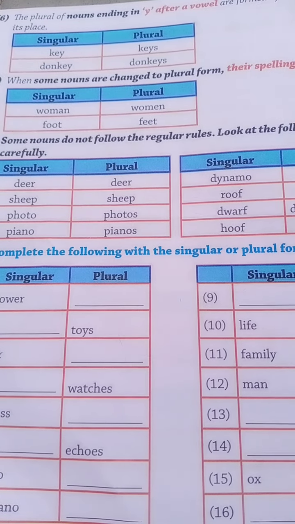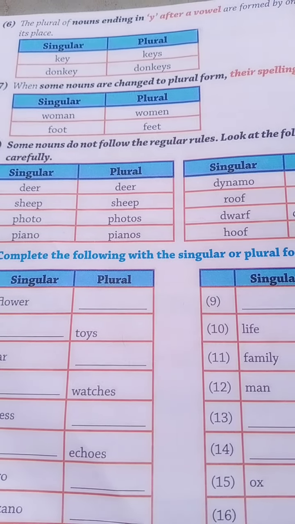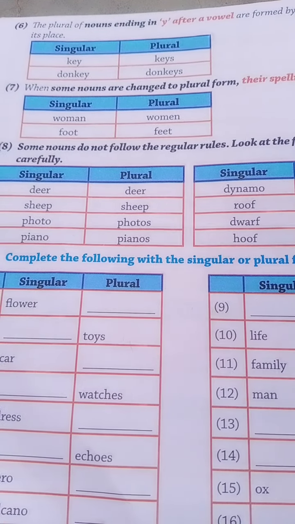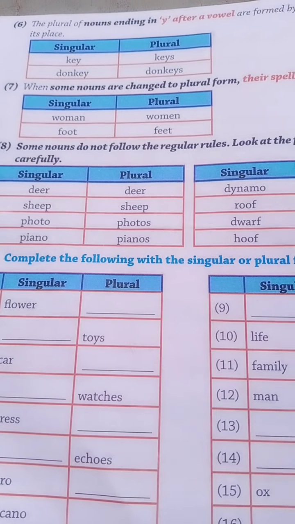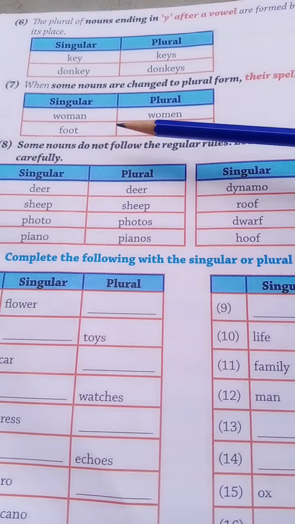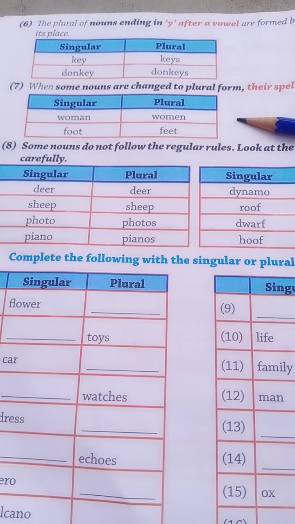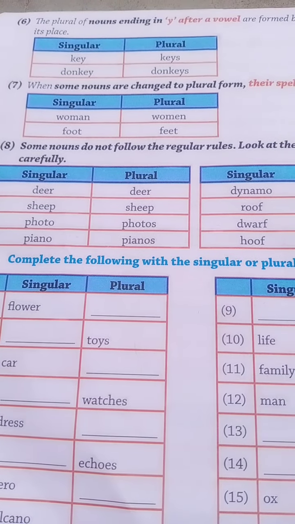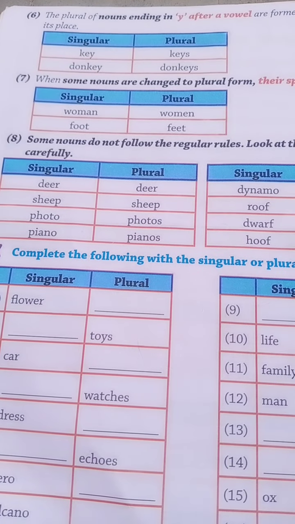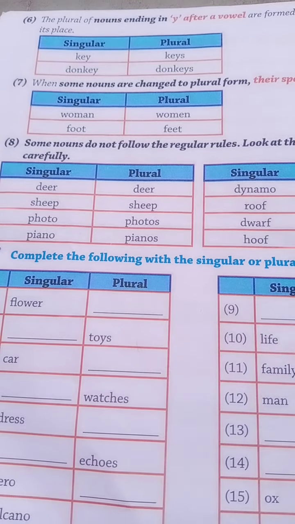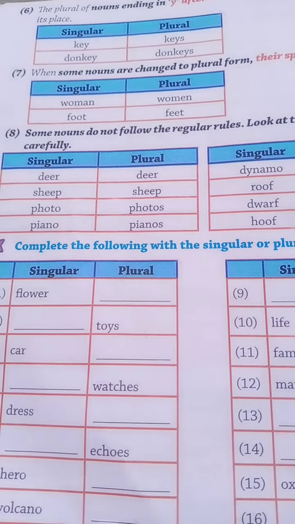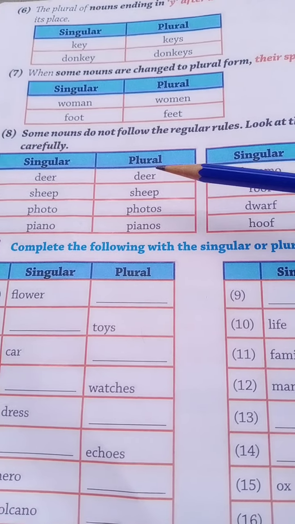When we change these singular nouns to plural nouns, it will be women. So the spelling changes only. And see the next one.